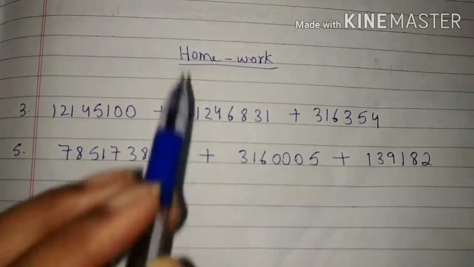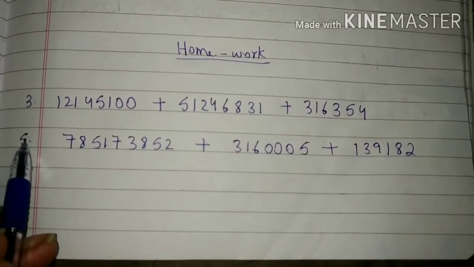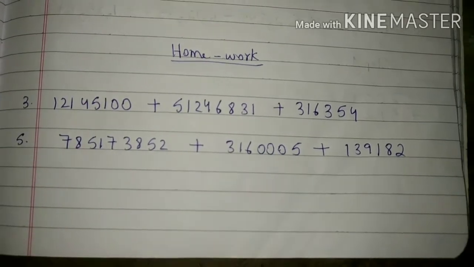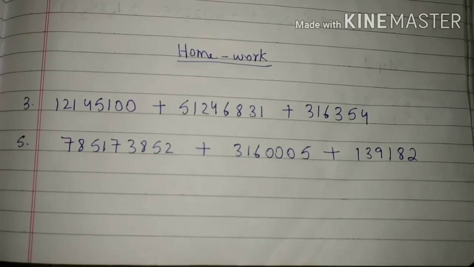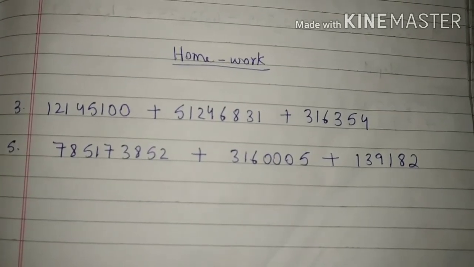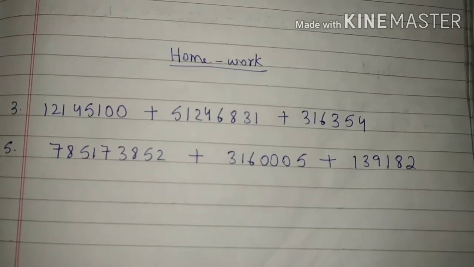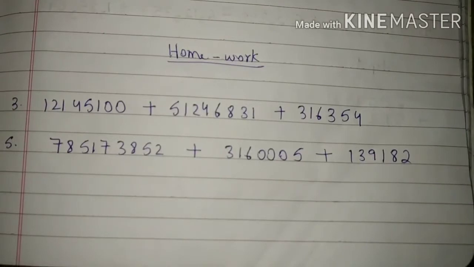Students, note down your homework. Third question and fifth question. This is your homework. Students, in this question, first you will arrange the numbers in proper columns. After that, you will add the numbers and find their sum. Students, this is your homework. This you have to do on your own.